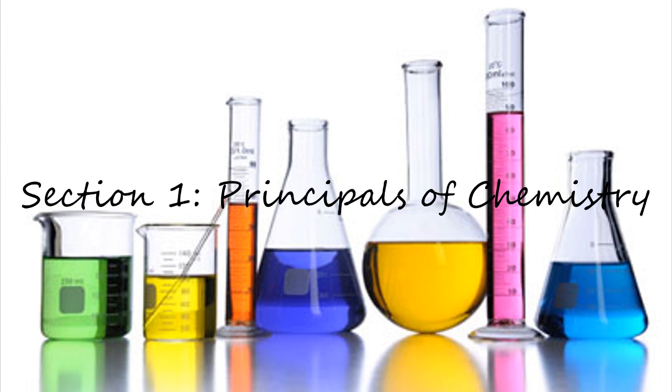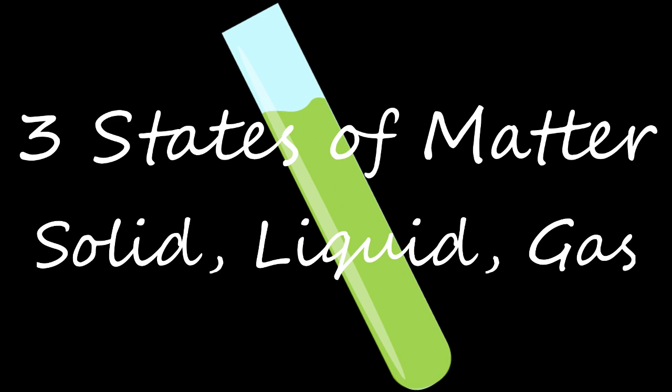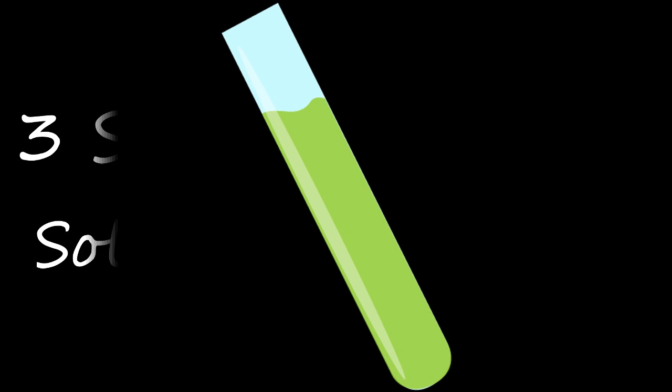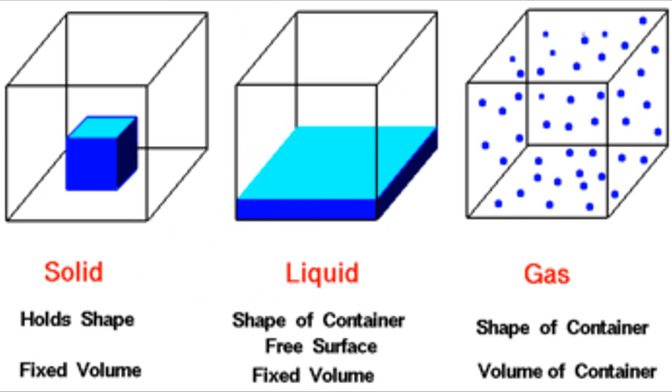There are three states of matter: solid, liquid, and gas. Which state you get depends on how strong the forces of attraction are between the particles of the material. The strength of the forces depends on three things: the material, the temperature, and the pressure.